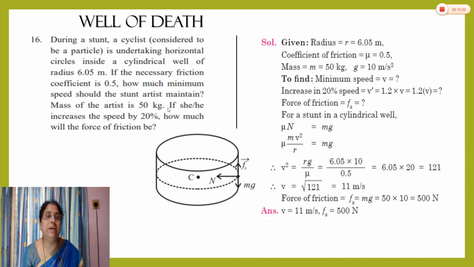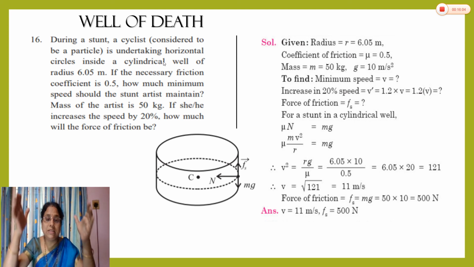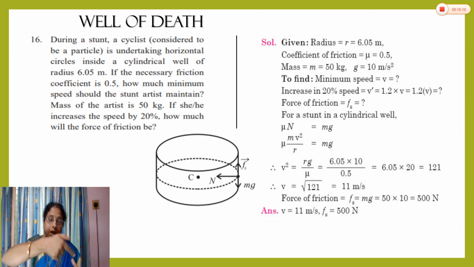This problem is related to the well of death. Yes, you know the well of death. The well of death is vertical, and in that vertical well of death, the rider moves in a horizontal circle, and it is exactly horizontal.